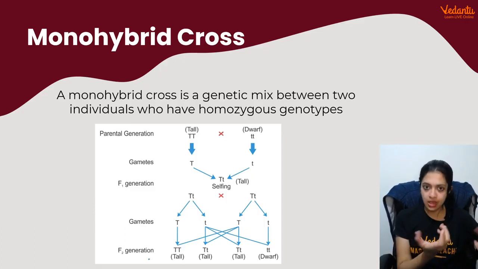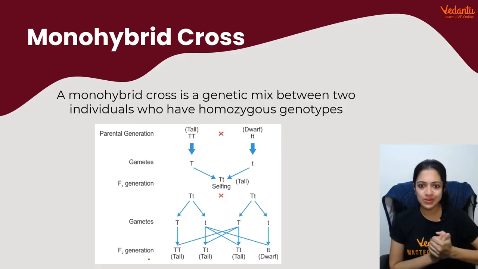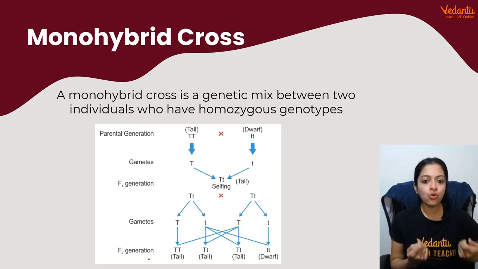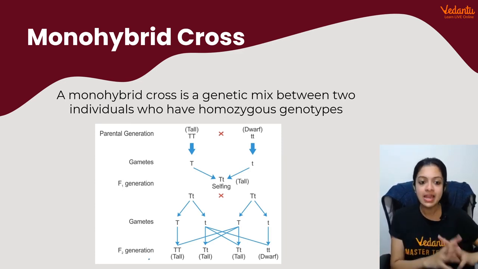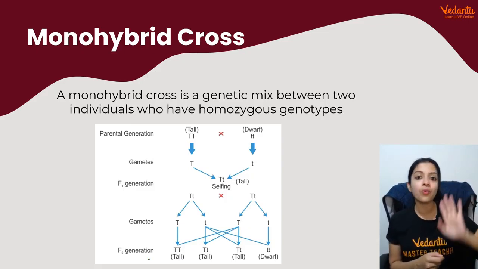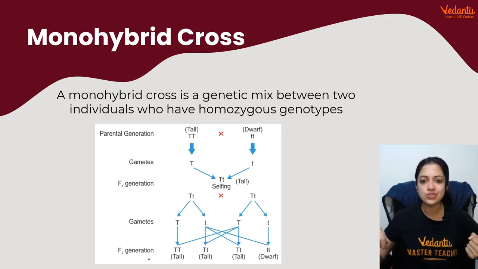Such crosses, wherein one particular character is considered at a time, is called a monohybrid cross. It's a genetic mix between two individuals who typically have homozygous genotypes. That is how Mendel did it. But as I told you, the term monohybrid refers to considering one particular character at a time. So this is how Mendel went on to do his experiments.